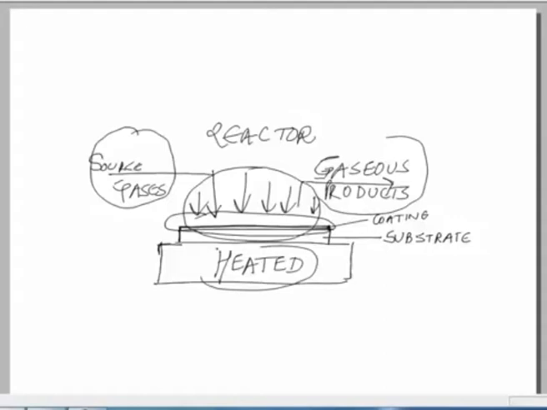So, heat is coming from here, this is the source of heat, and the substrate which we have already highlighted here is heated. So, we have a heated substrate, and on top of that substrate the chemical reactions are taking place, the gaseous reactants are coming, and because of the chemical reaction taking place on the surface of the substrate, the solid ceramic coating is being deposited on the surface and the gaseous products are going out,